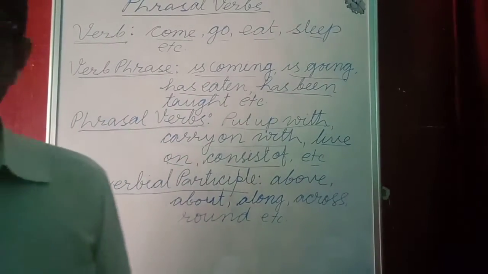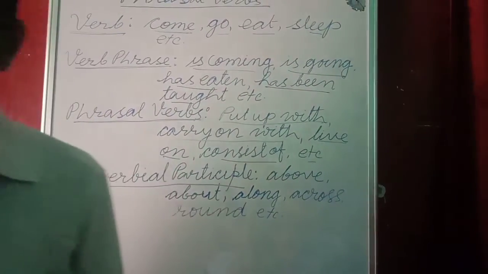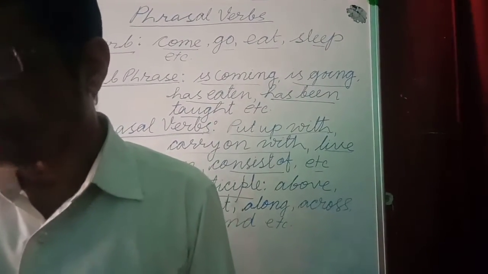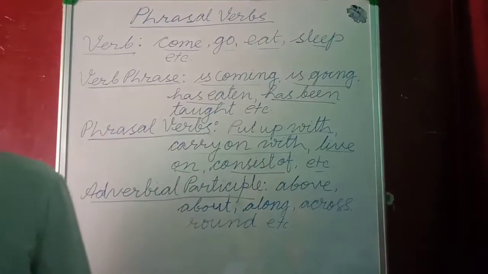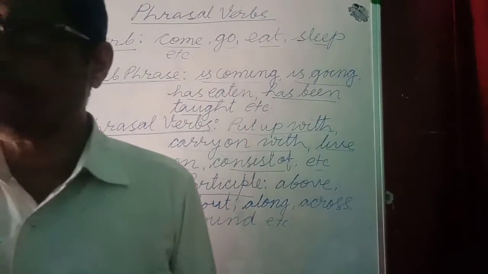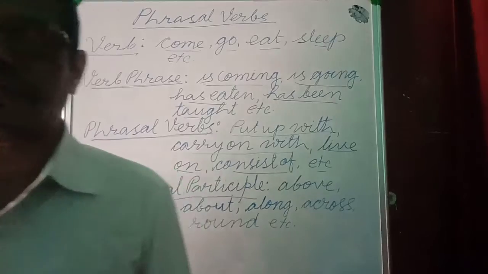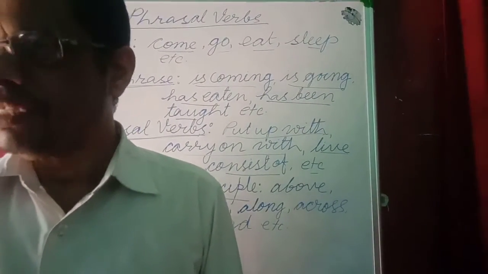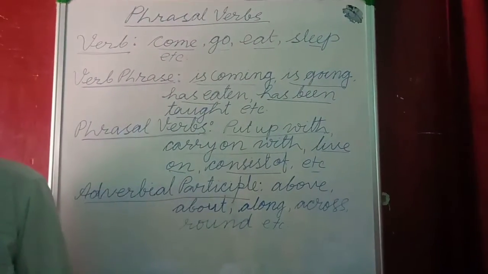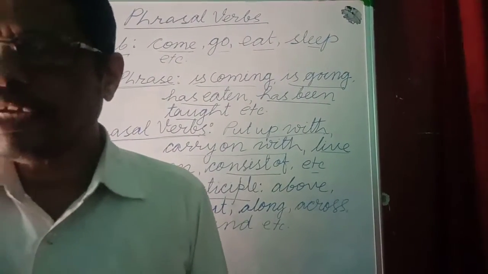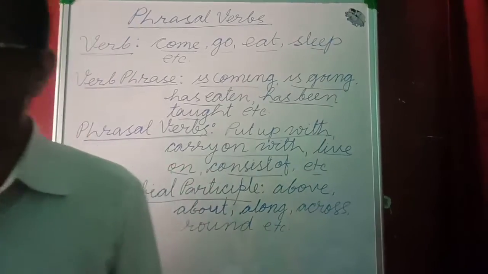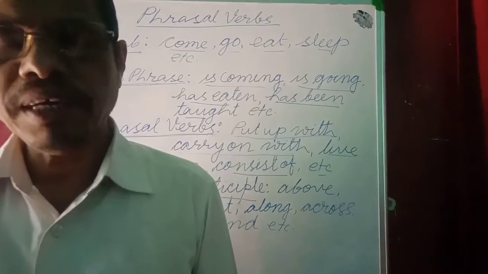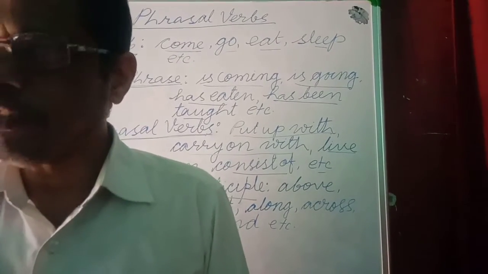So when we make any phrasal verb, there will be a verb, an adverbial participle or a preposition. The combination of phrasal verb is verb plus adverbial participle plus preposition.